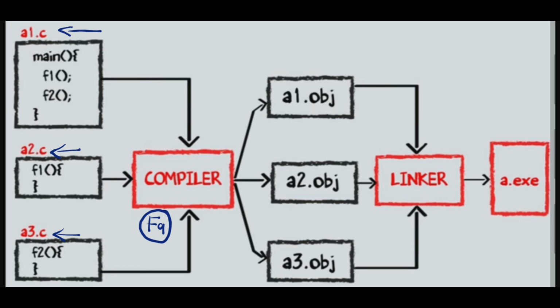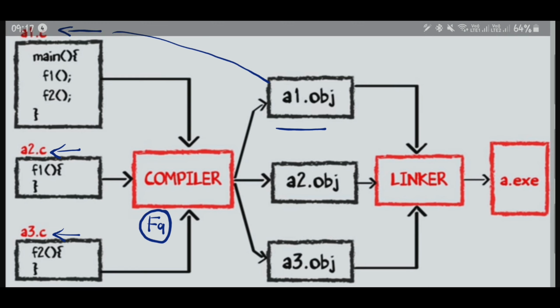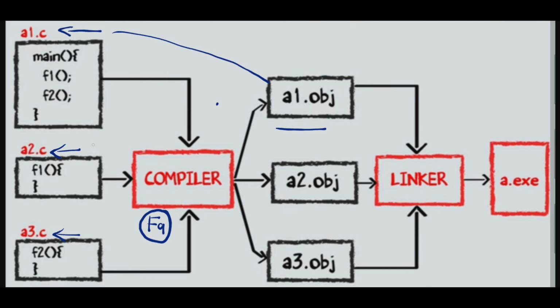After compilation, it is converted into a1.obj, a2.obj and a3.obj. So here we have done the compilation, right?